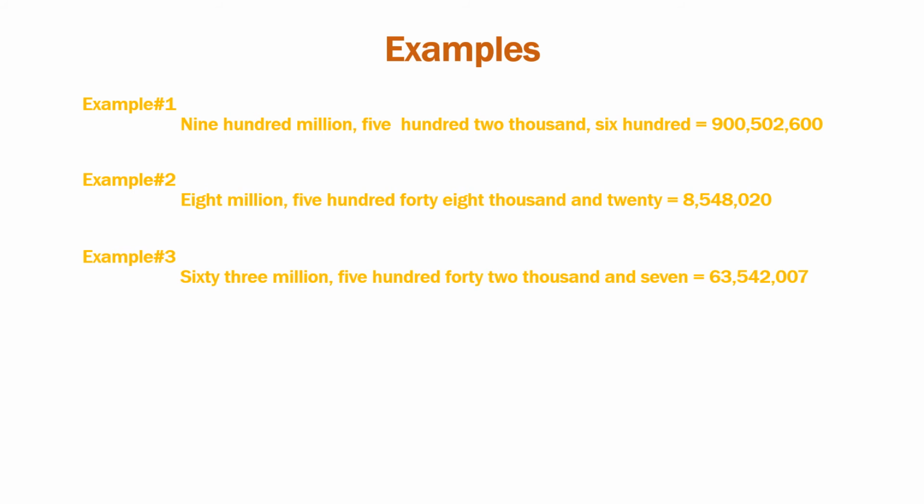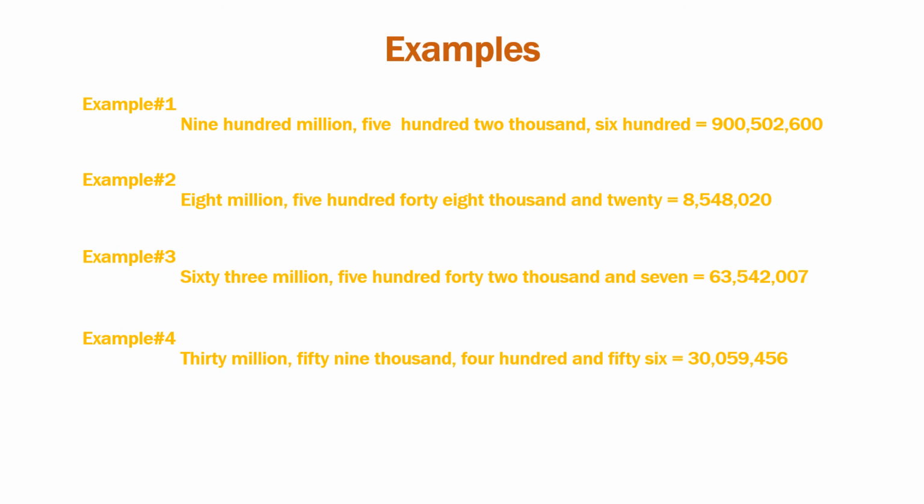Next example, 63 million, 542 thousand, 7. Millions पे is 63, comma, thousands पे is 542, and ones पे is 7. So it is 007. So the numeral is 63, comma, 542, comma, 007.